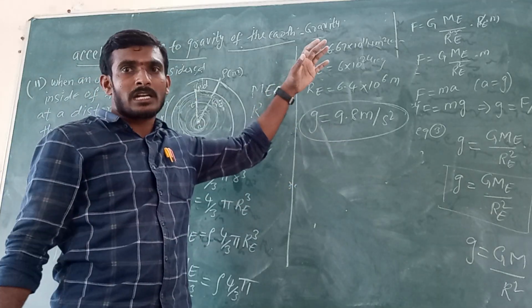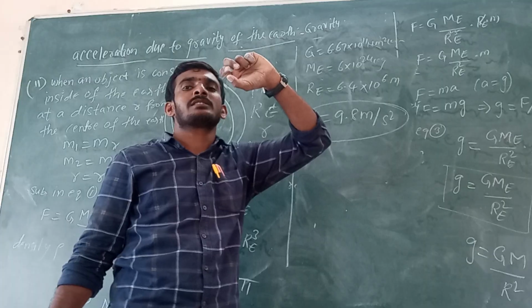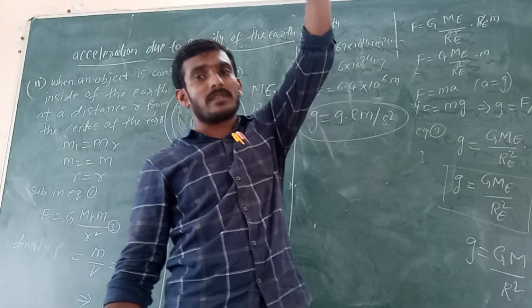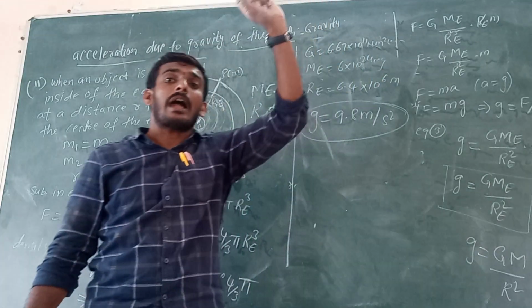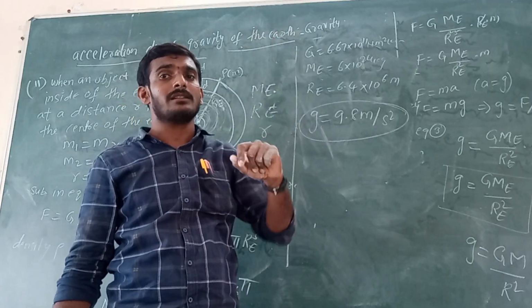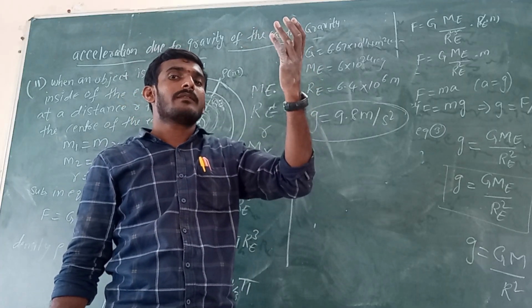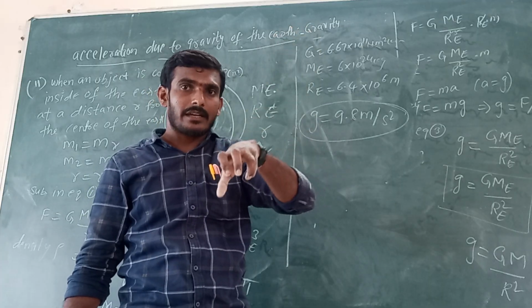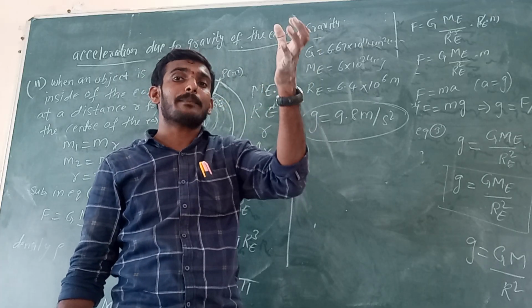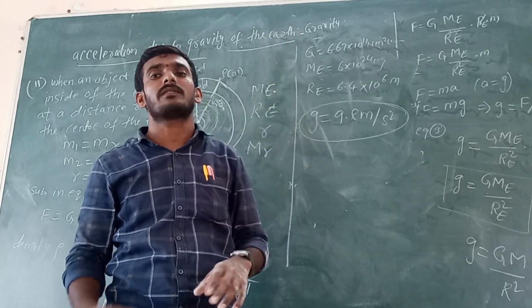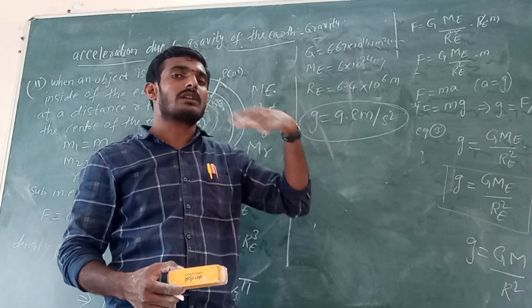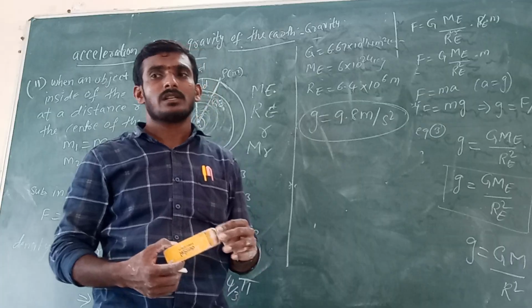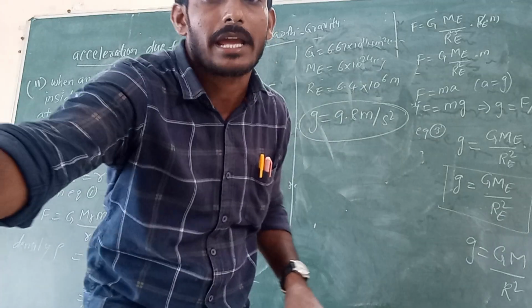Here again two cases are there: when the object is above the surface of the earth at a height h from the surface, and when an object is inside the earth at a depth d from the surface of the earth. So there are two cases. Okay, we will discuss later. Thank you.